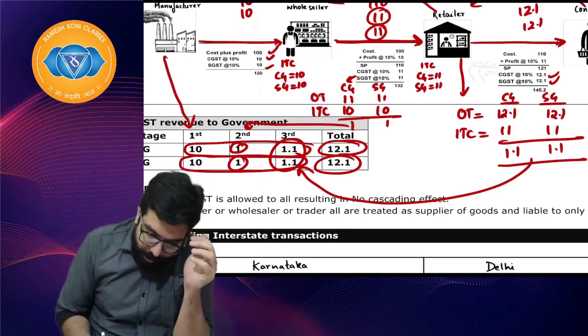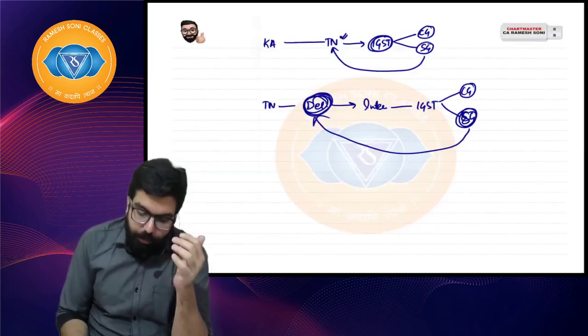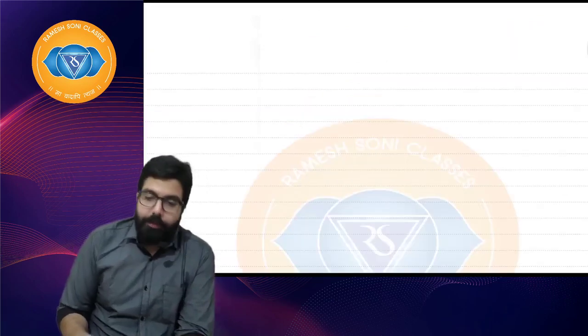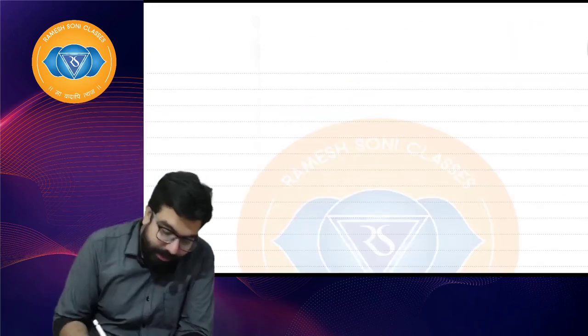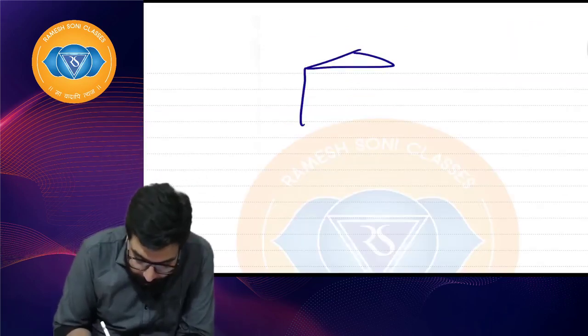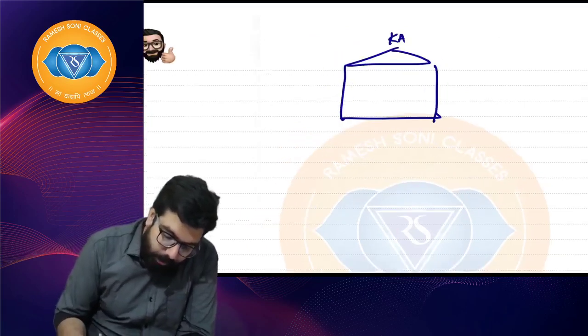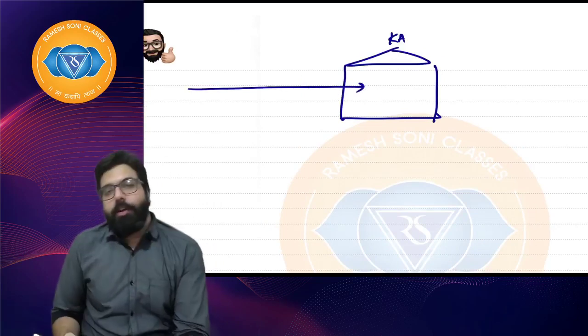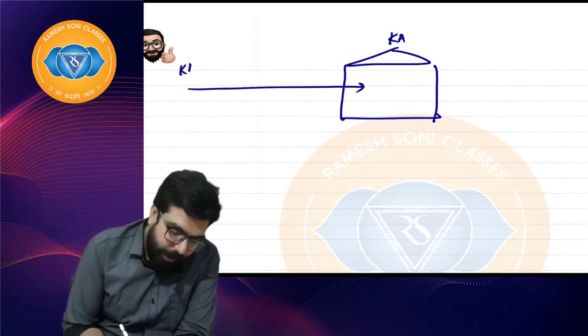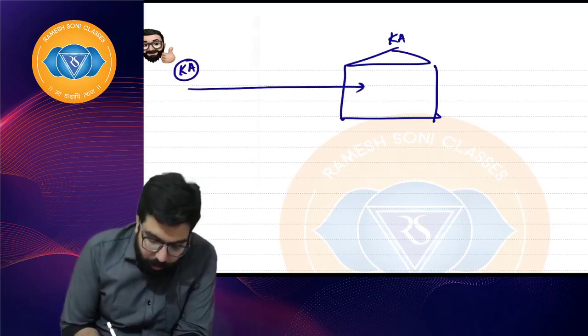I want you guys to understand one thing now. Everyone, please listen, it is very, very important. Suppose there is one trader from the state of Karnataka. When he bought the goods, he also bought from a person in Karnataka only. He bought goods worth 10,000 rupees.